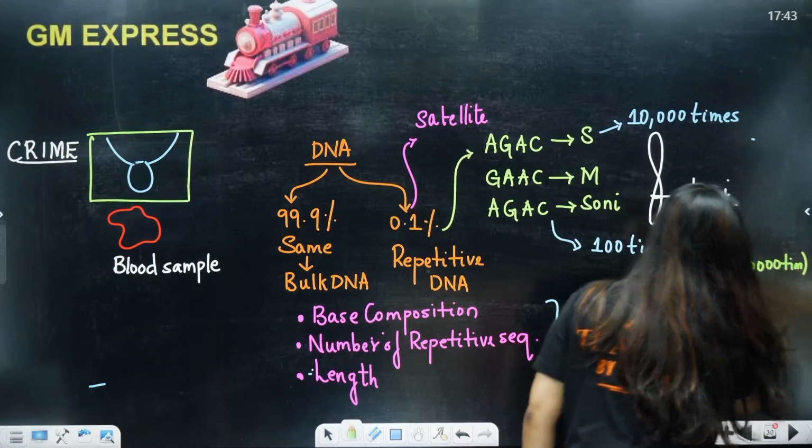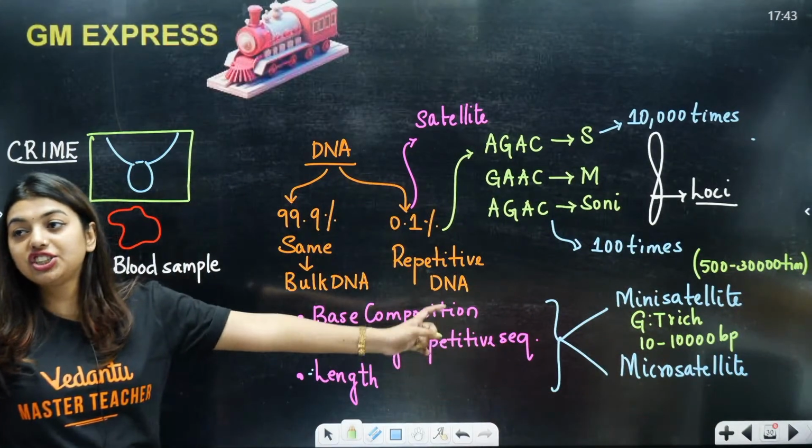You do not have to remember this fully. Just remember it is a GC rich region.